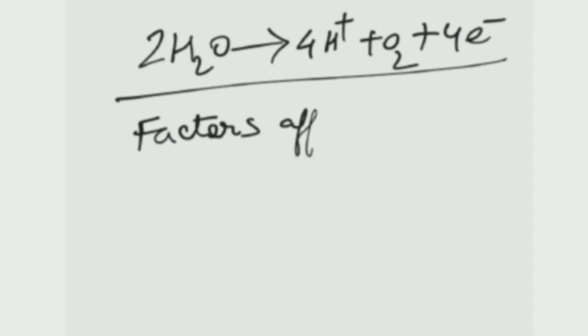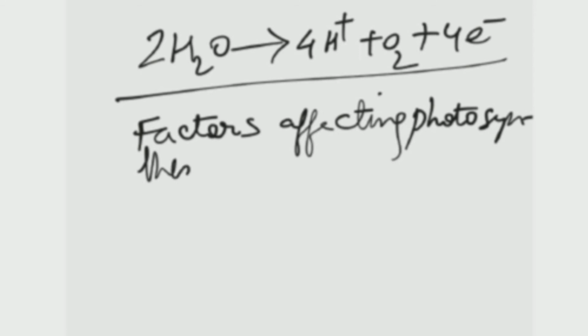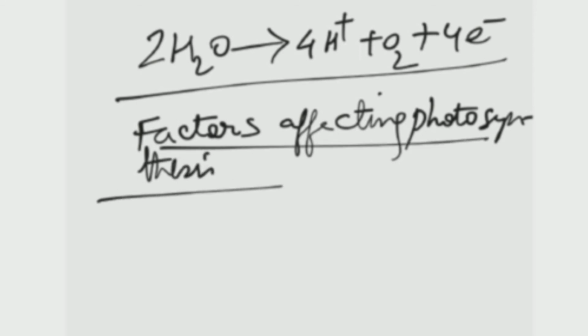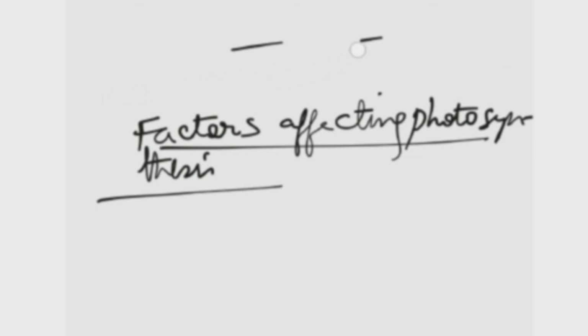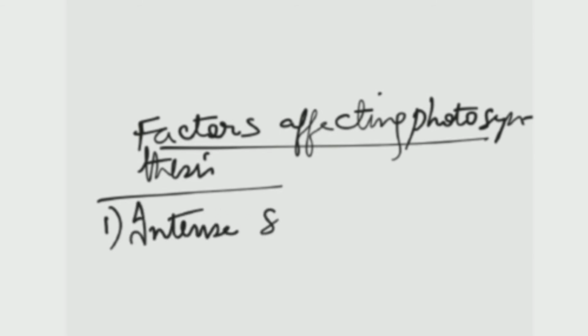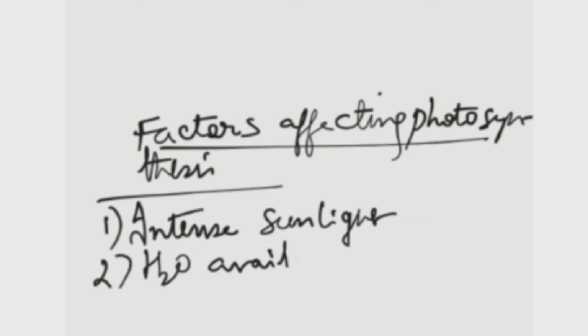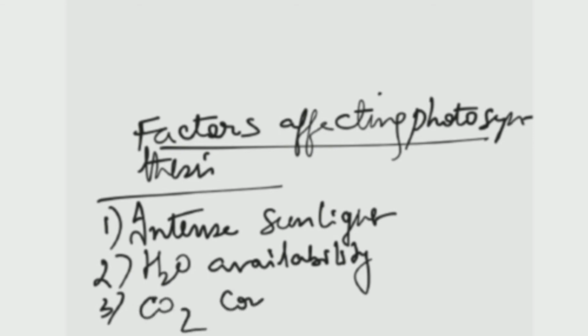So what are the factors that regulate the photosynthesis rate? There are various factors, like the intensity of sunlight, which is very important. So the factors that affect photosynthesis are the following: the intensity of sunlight, availability of water, and carbon dioxide concentration. Intensity of sunlight means if there is intense sunlight, it is very hot, and the sunlight is too bright and very harsh, like in the summer, you see the stomata will close during noon time. Okay, too much sunlight will increase the transpiration rate and the plant will wilt.